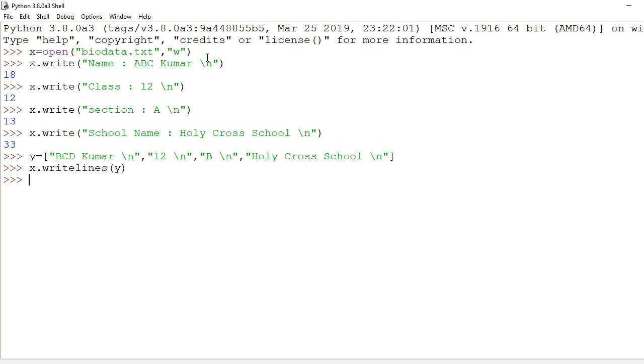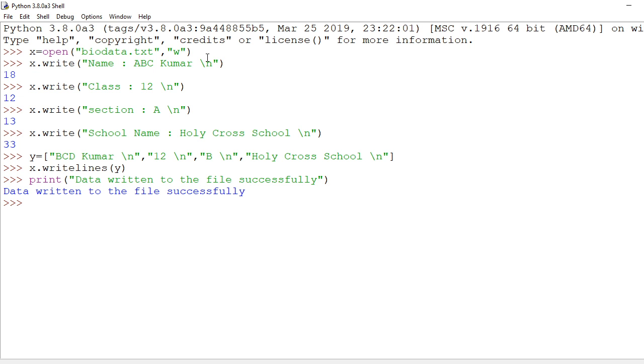Now what I need to do here, after making all these things, is print a message. In that print message I'm writing that data written to the file successfully.